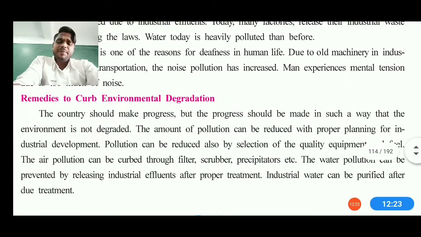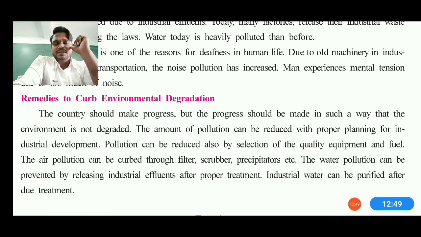Now see, remedies means conservation. Remedies to curb environmental degradation: the country should make progress, but the progress should be made in such a way that the environment is not degraded. That's how the amount of pollution can be reduced with proper planning and industrial development. Pollution can also be reduced by selecting quality equipment and fuel. Air pollution can be curbed through filters.